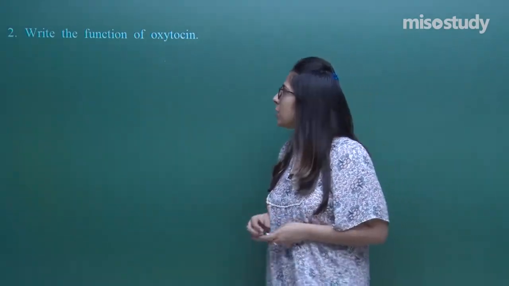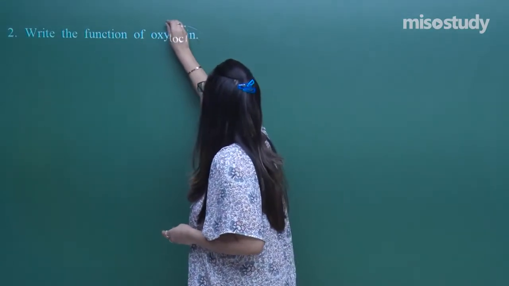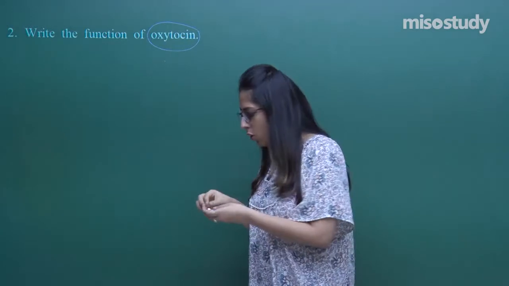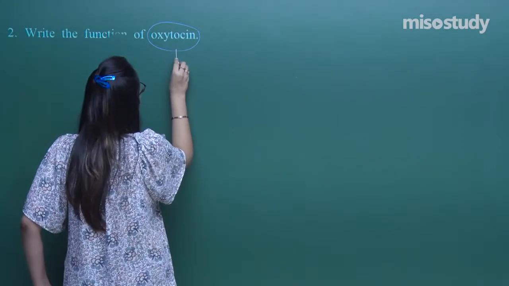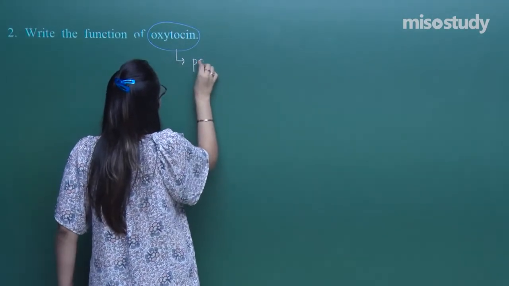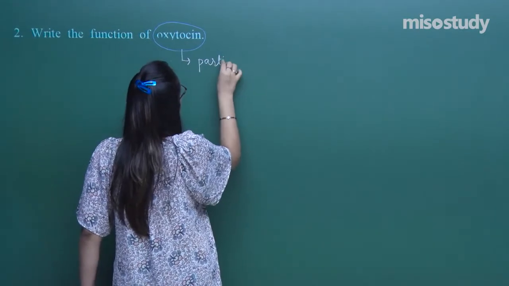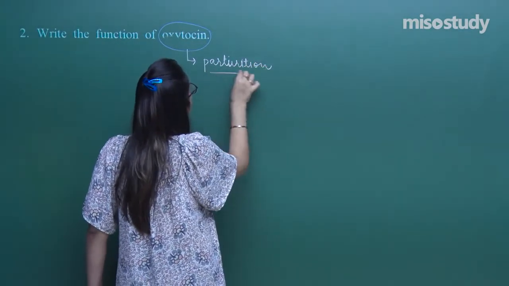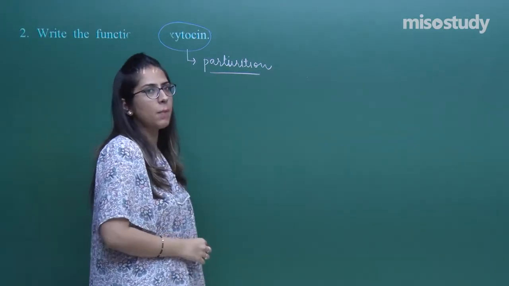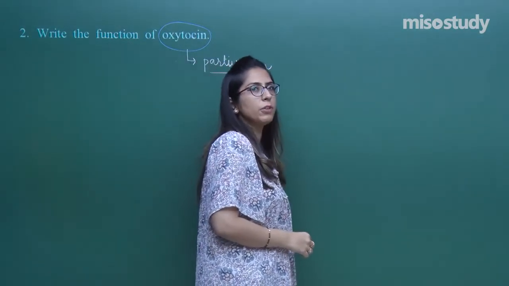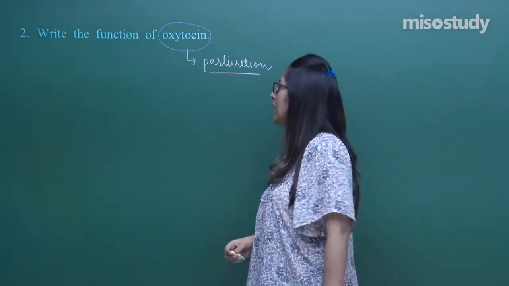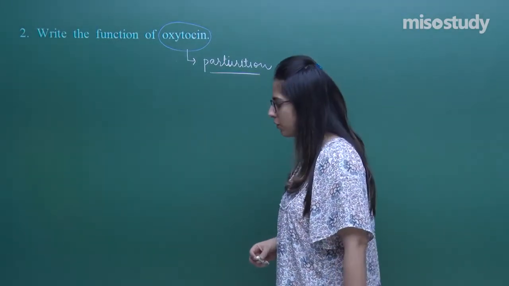In that expulsion of the baby, a hormone is required which is called oxytocin. Do not get confused between micturition and parturition. Expelling out of urine is micturition, parturition is expelling out of a baby. So oxytocin helps in parturition.